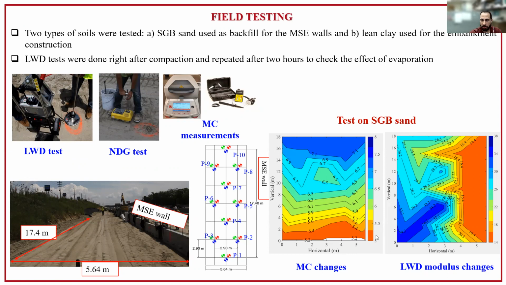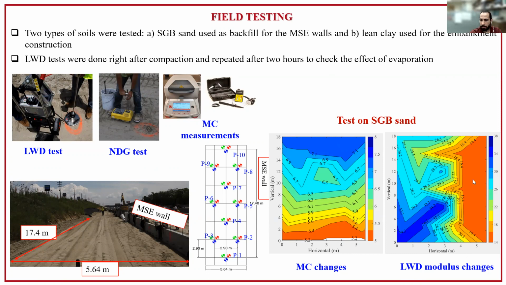The minimum moisture content value was 5% and the maximum was 8%. For the modulus, the minimum value was 14 megapascal and the maximum value was 38 megapascal. The moisture content was increasing from the bottom to the top, from 5.2 to 8%. I believe this was related to evaporation because they started grading and compaction from the bottom to the top.